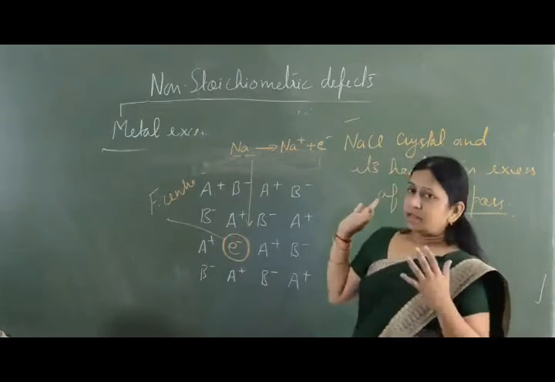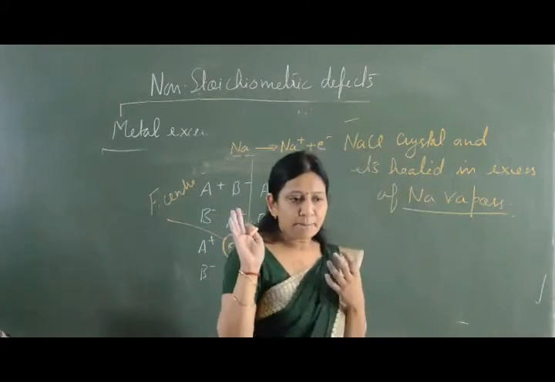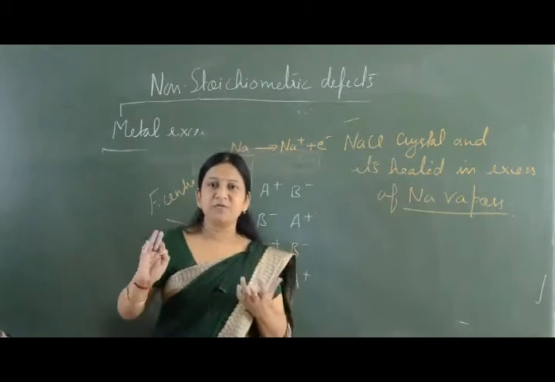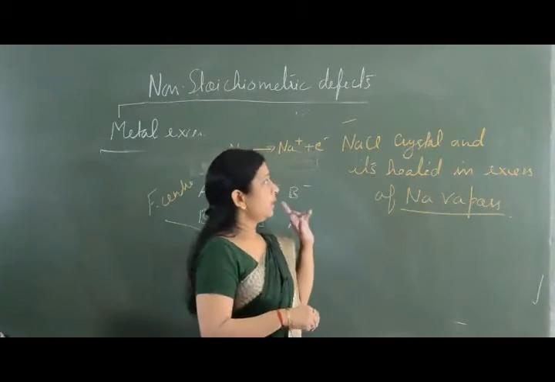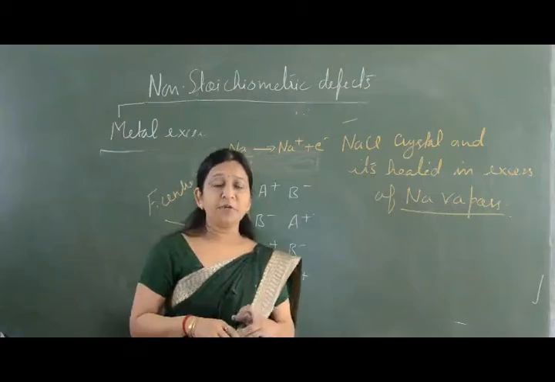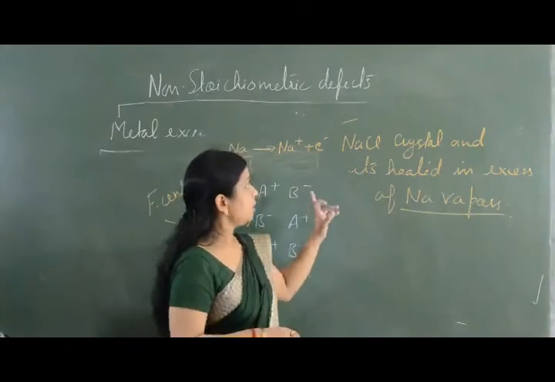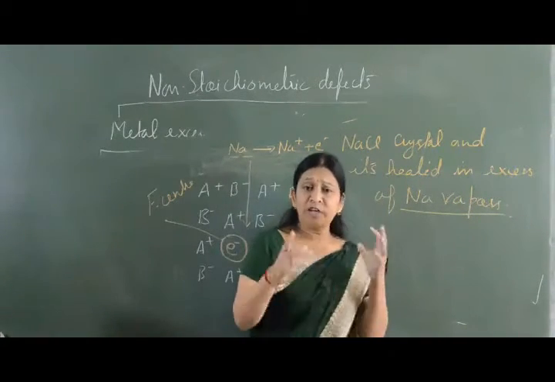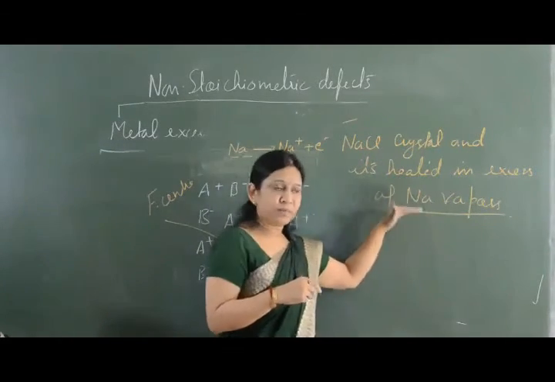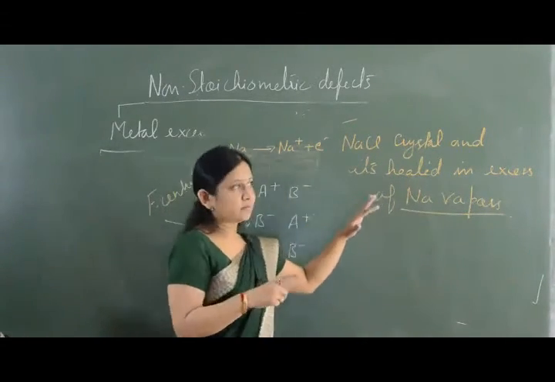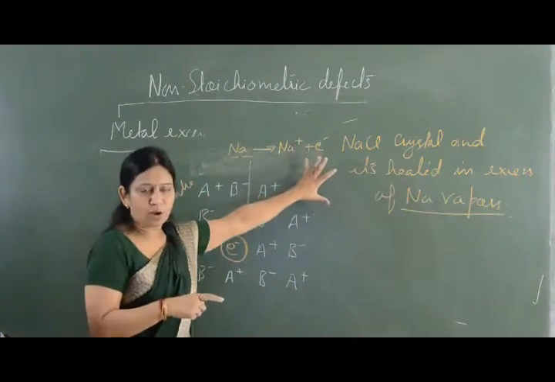So the example of metal excess defect by anion vacancy is this: we take up a crystal of NaCl and heat it in the presence of excess sodium vapors. Because sodium vapors are in excess, they get accumulated at the top.